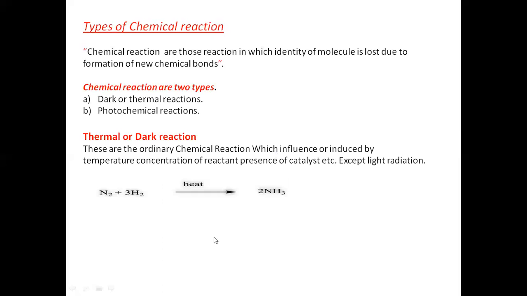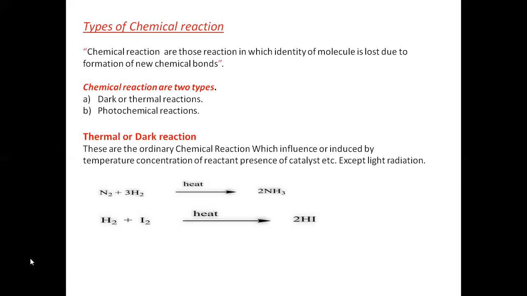When nitrogen is combined with 3 moles of hydrogen in the presence of heat to produce 2 moles of ammonia, this reaction is called a thermal or dark reaction, because the combination of nitrogen and hydrogen is brought about whenever we supply heat to these molecules. So ये reaction कैसे हो रही है? By the absorption of heat. That's why the formation of ammonia from nitrogen and hydrogen is called a thermal or dark reaction.